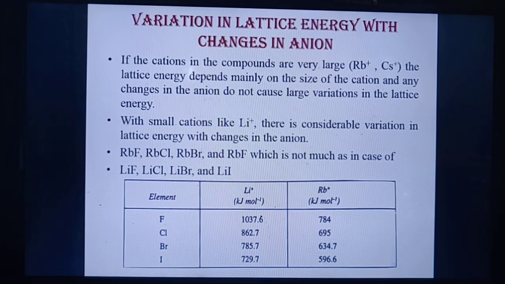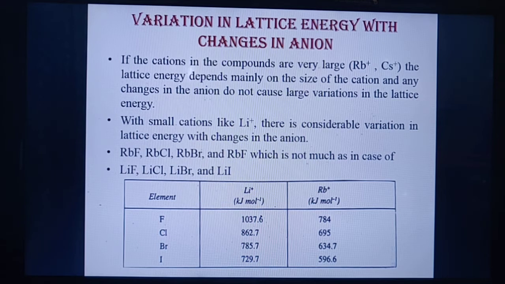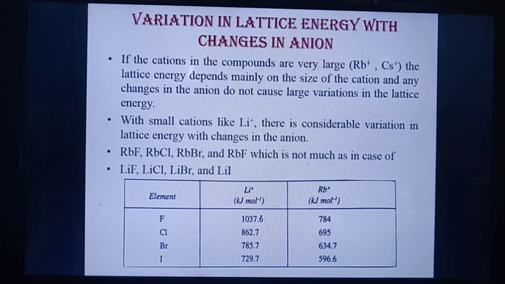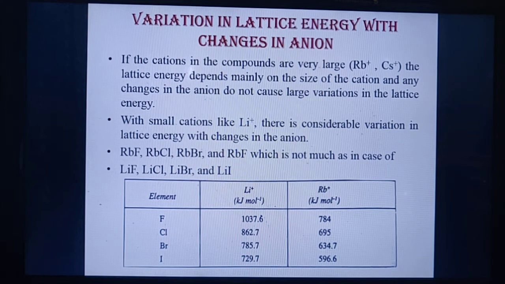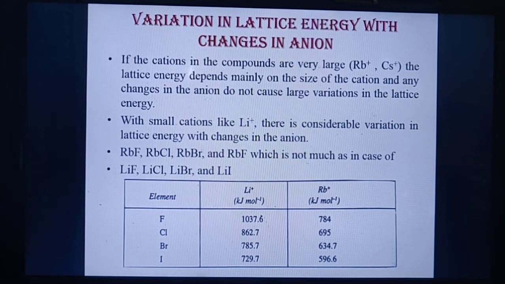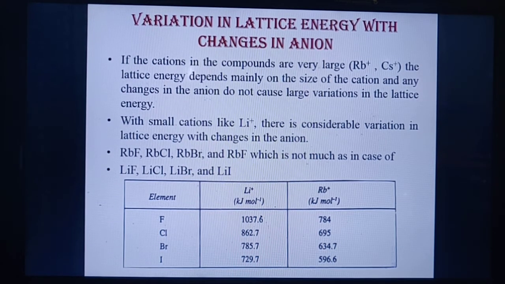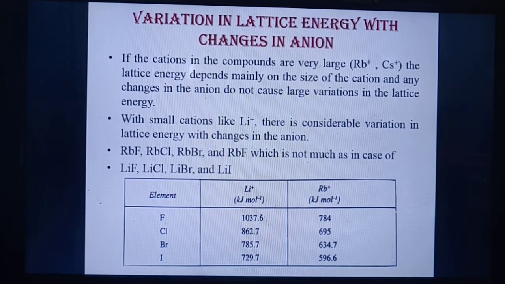But if you take a small size cation, for example lithium fluoride, lithium chloride, lithium bromide, or lithium iodide, in these four compounds what is happening? The size of the cation is small and the size of the anion is varying. So if the cation size is the same and you vary the size of the anion, there is a considerable variation in the lattice energy with changes in the anion.